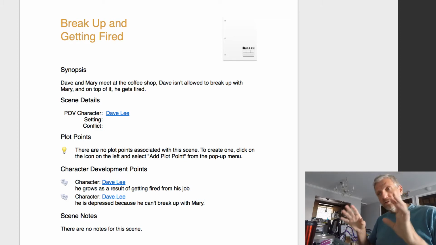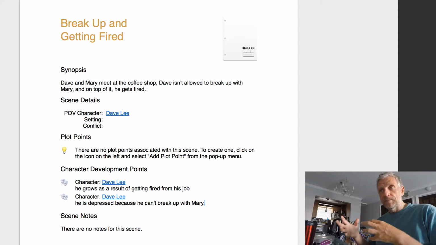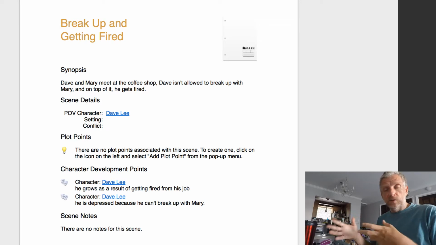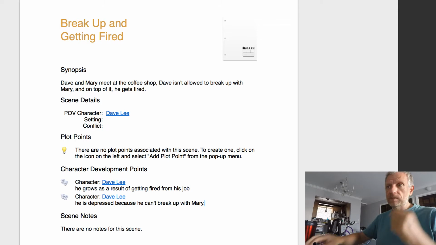And then you can track what's important about this. And if your story is kind of flat and you think, hey, that's because I haven't got the right character development points in this scene, and that's why this scene needs a little bit of work, you can work that out by looking at what's happening in the scene, and then you can see how useful the scene is. The same with plot points.